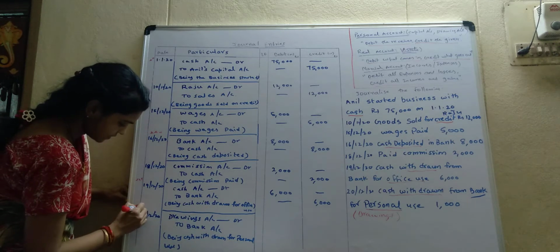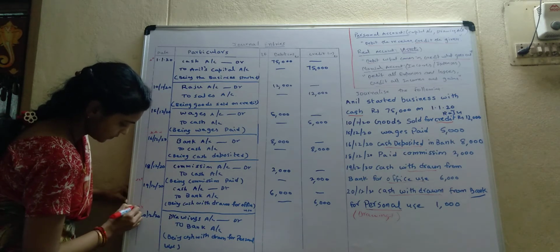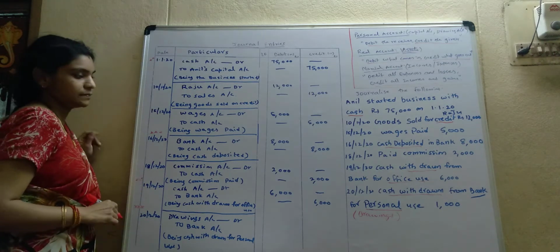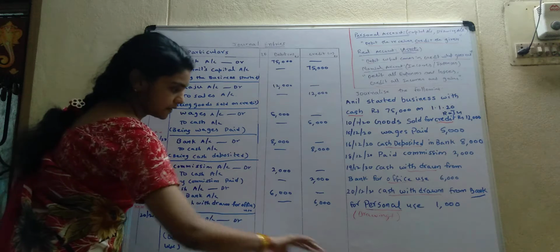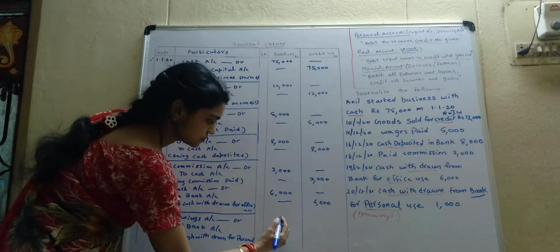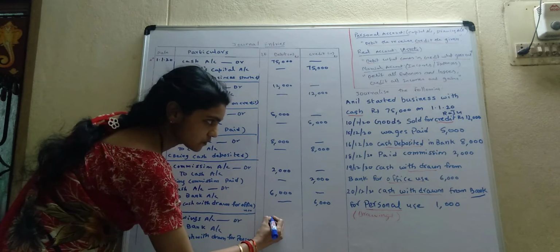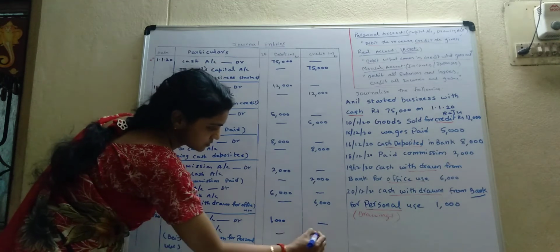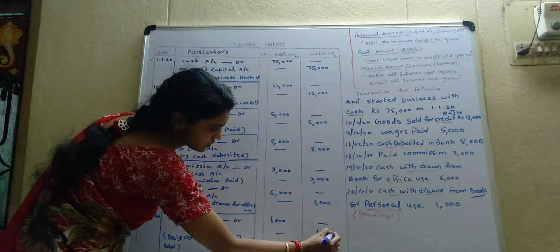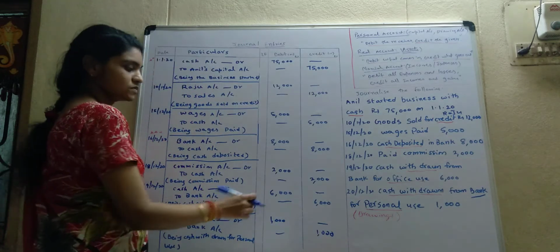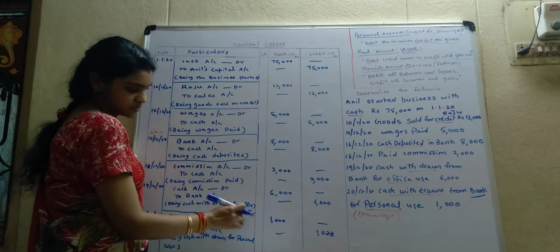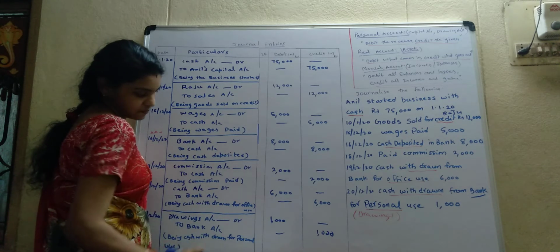All the entries in red mark are very important entries. So mark them. Remember them. How much? 1,000. Now count once. 6,000 withdrawn for office use and 1,000 for personal use.